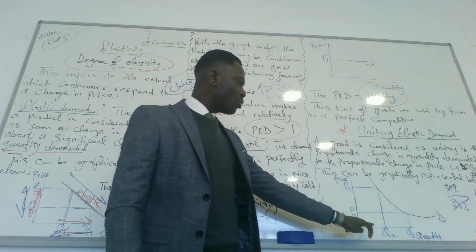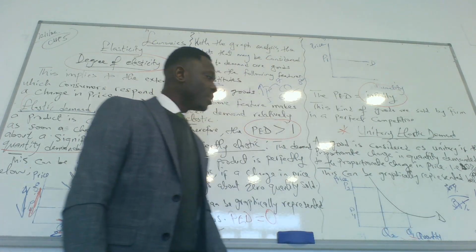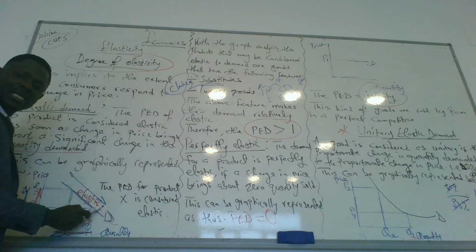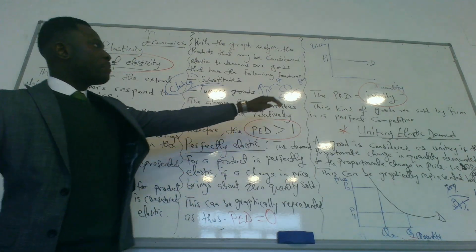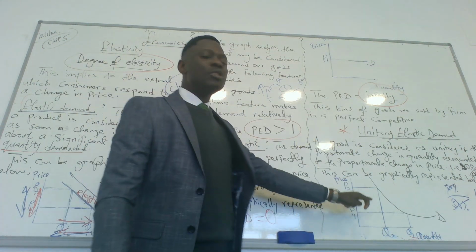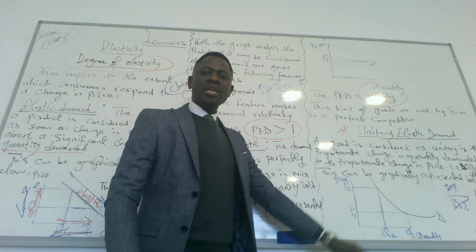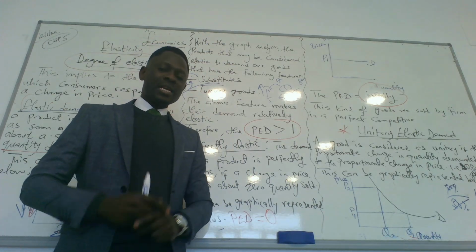P2, Q2 equals 1, P1, Q1 equals 1. So this is for a relatively elastic demand curve. This is a perfectly elastic demand curve, and this is a unitary elastic demand curve. In the next class, we're going to talk about inelastic demand.